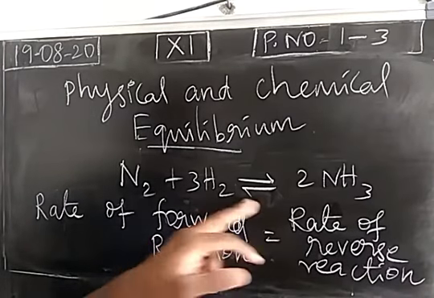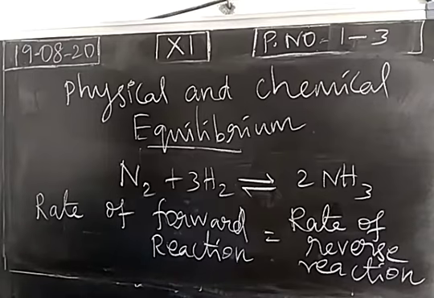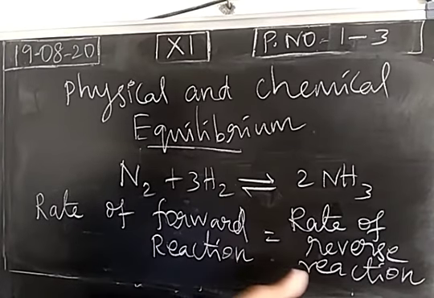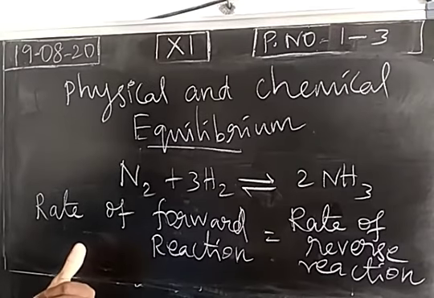So I am expecting the reaction as an irreversible reaction, but unfortunately it becomes a reversible process, and at one particular stage the rate of forward reaction will be equal to the rate of reverse reaction. So the condition is called the equilibrium. This is a chemical reaction, so this is called the chemical equilibrium. If the change is a physical change, we call it physical equilibrium. So equilibrium will be attained in a reversible process, at the condition that the rates of forward and reverse reactions are equal.